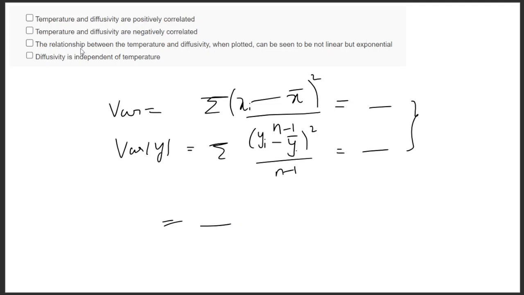One answer is: the relationship between temperature and diffusivity when plotted can be seen not linear but exponential. Yes, and from this answer, whether we are getting positive or negative, you have to decide between these two. Diffusivity is independent of it? No, it is not independent of temperature, because we have seen in the plot that with increasing temperature the diffusivity is also increasing. So that's a relationship. And if you are a metallurgist, you know the relationship, Arrhenius type of relationship.